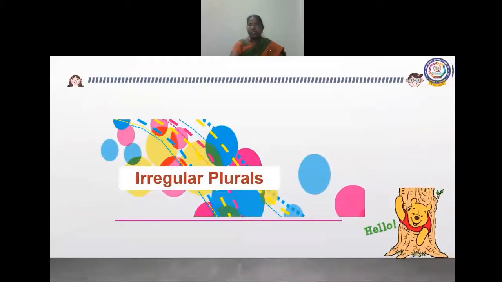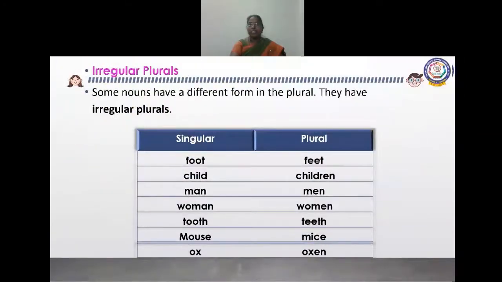Irregular plurals. Now listen to this. Some nouns have a different form in the plural. They have irregular plurals. Foot, feet. See, in this we did not add S or ES or VES or IES. Instead we changed the spelling.